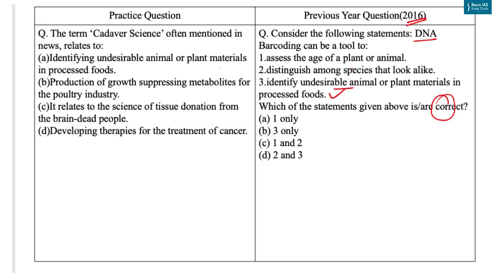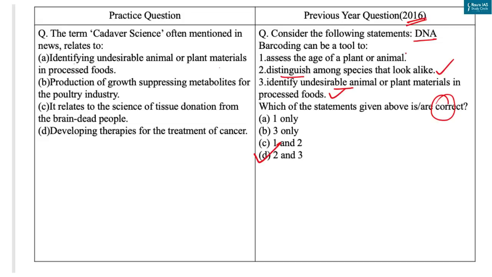Also, there have been reports of DNA barcodes used in distinguishing species of tropical Lepidoptera, an order of insects that includes butterflies and moths, which are similar. So DNA barcoding effectively distinguishes among species in 3 Lepidoptera families in northwestern Costa Rica. So the second statement is also correct. Now only one option entails statements 2 and 3, that is option D. So our correct answer is option D.